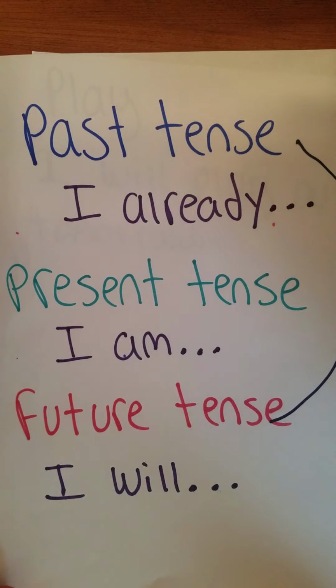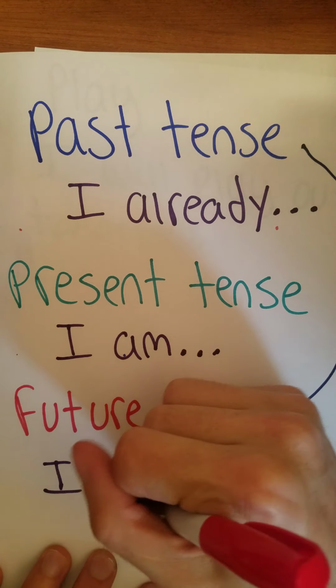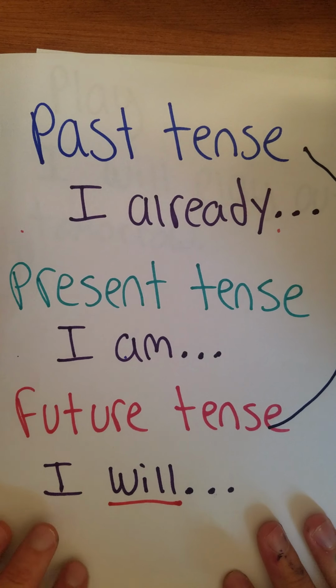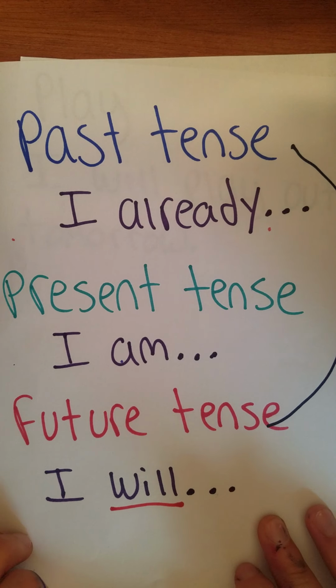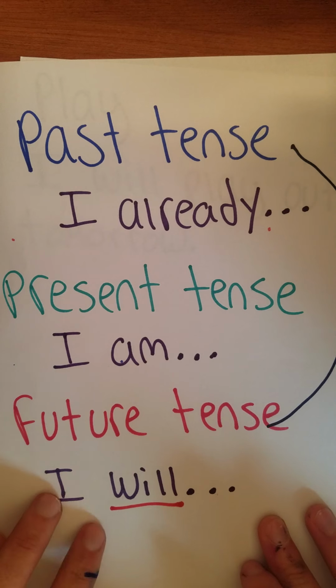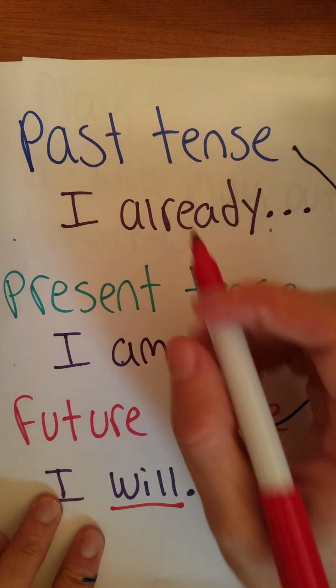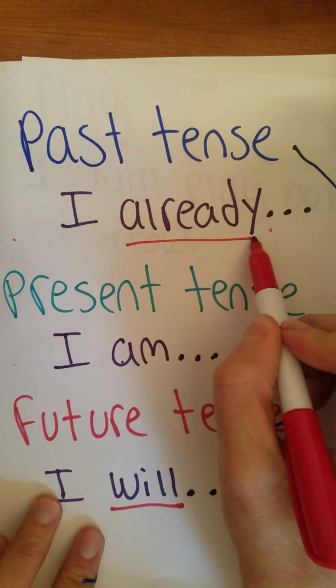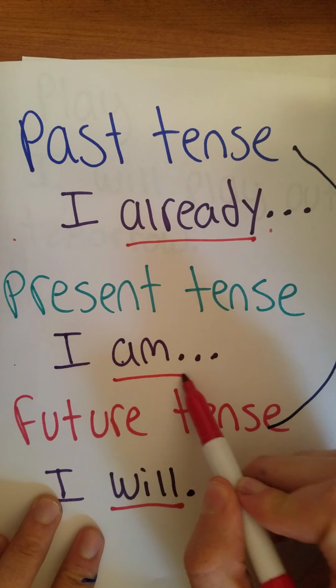And a big clue here, if we look back at our tenses, is the word will. If you're saying I will do something, well, that means that you haven't done it already and you're not doing it right now. Because if you did it already, you would say already. And if you're doing it now, you would say I am.